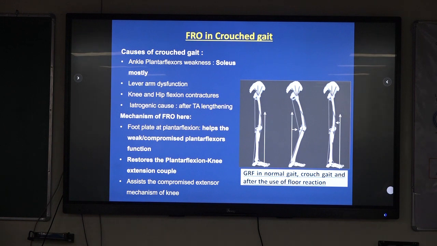Here you can see this. In crouch, with dorsiflexion and flexion, the GRF goes posterior to the knee and causes a flexion moment. So by putting the foot in equinus, the ground reaction force is brought anterior to the knee and then it pushes back and reduces crouch. Many studies have mentioned varying decreases in crouch, but the mean is about a 17% decrease in crouch angle, which can be achieved through this device.